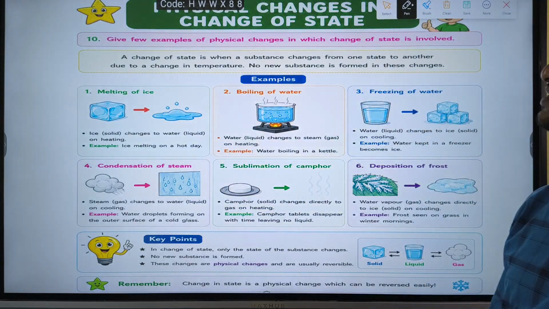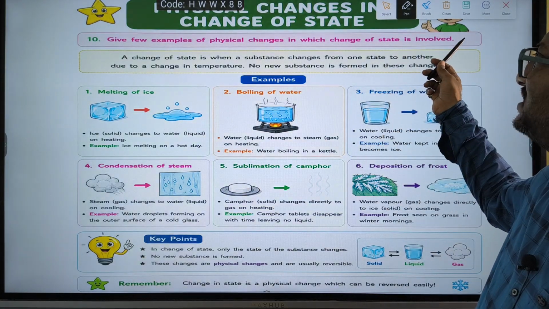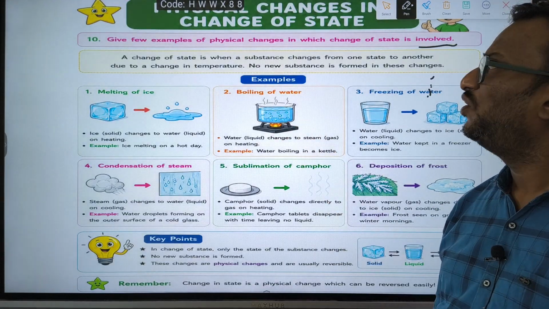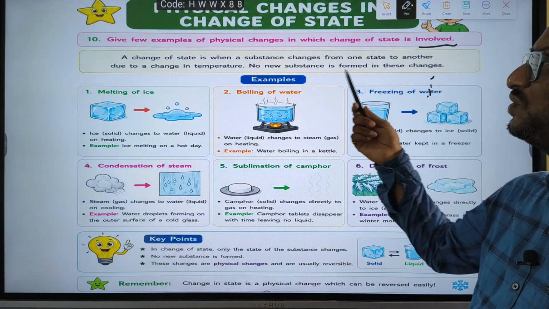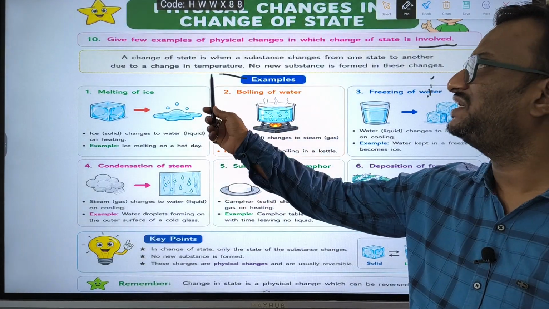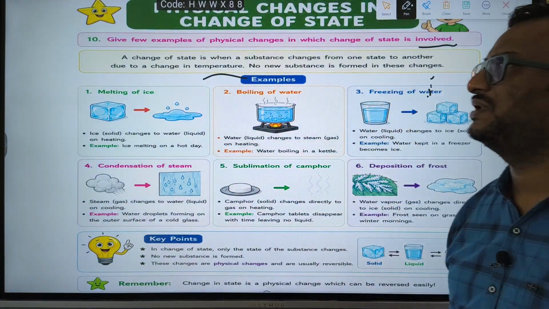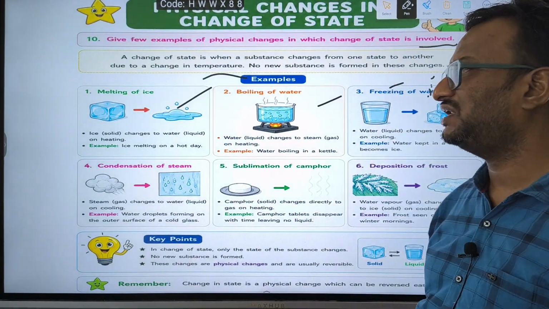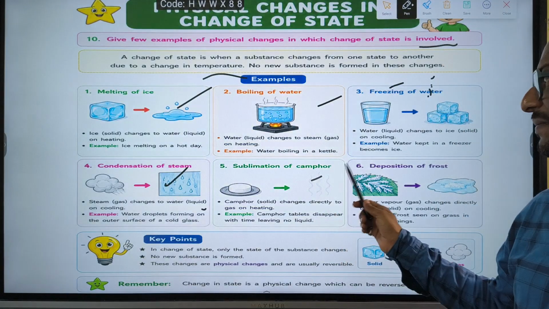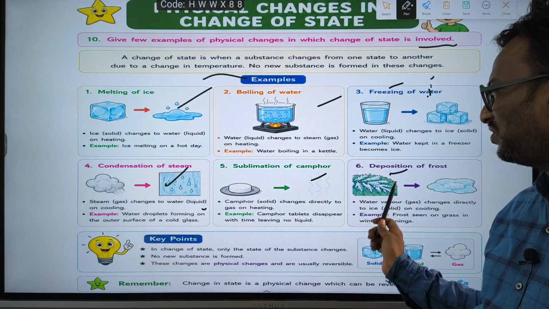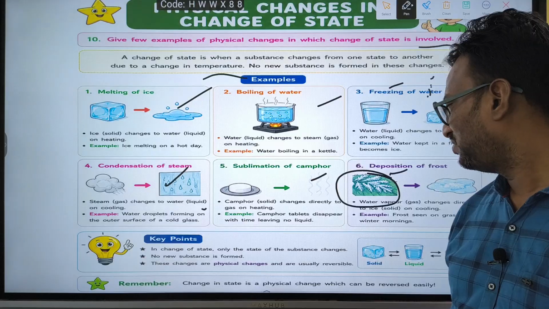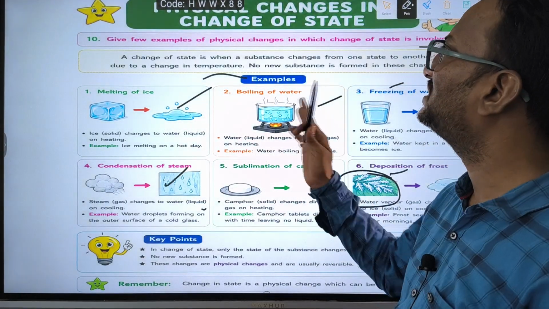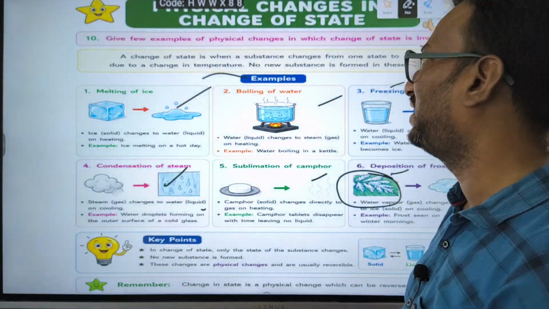Give a few examples of physical changes in which change of state is involved. A change of state is when a substance changes from one state to another state due to change in temperature. No new substance is formed. Melting of ice, boiling of water, freezing of water, condensation of steam, sublimation of camphor and deposition of frost. So these are all examples of physical changes in which change of state takes place.